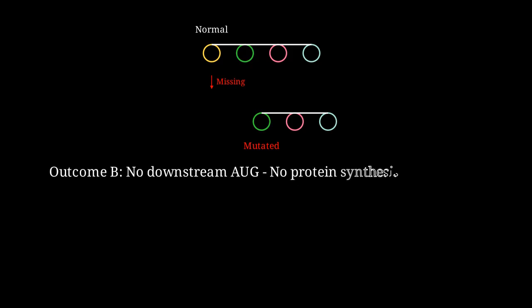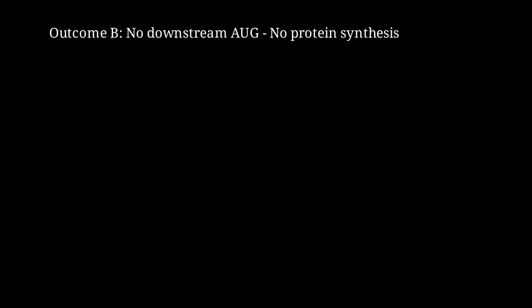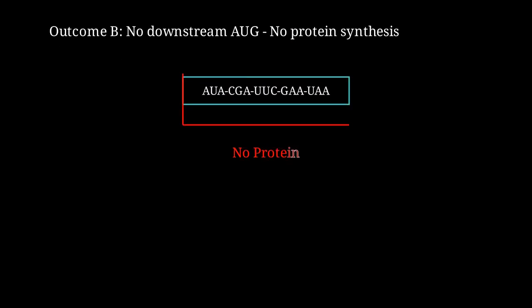If there's no other AUG codon downstream, no protein is made at all from this mRNA. When no AUG exists downstream, the ribosome never initiates translation, resulting in complete loss of protein production. If a downstream AUG exists, but in a different reading frame, a completely different, likely non-functional protein is made.